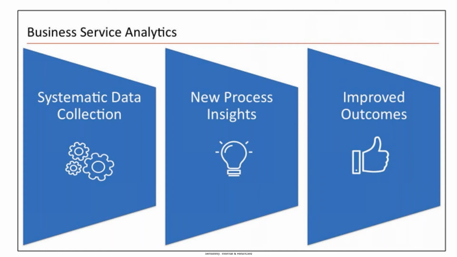And then new process insights and improved outcomes. Improved outcomes means improved availability of services, how to reduce the cost, and continuous service improvement. All these are the benefits of using performance analytics. And align the organization with company goals. The company will set some targets and goals, so we have to reach those targets. We can align according to the company goals by setting the targets, so that also we can see.